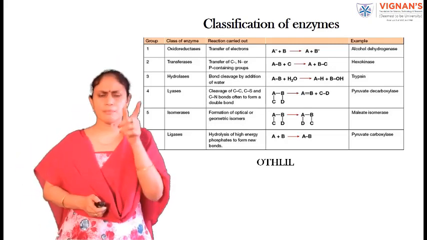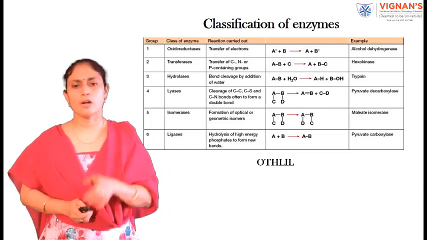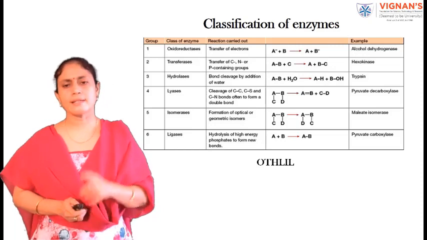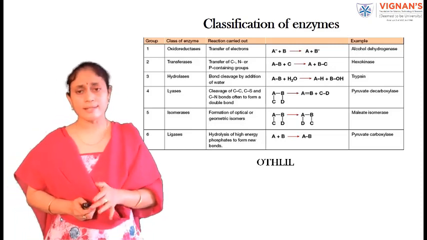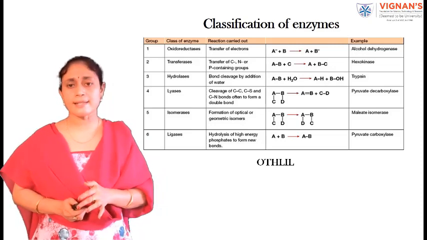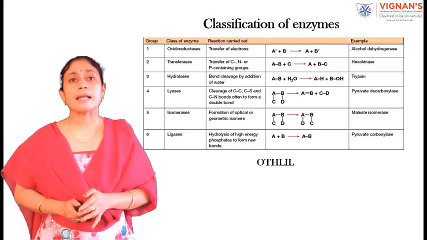So I'll give you a small tip so that you can remember the order of classes. Just remember the word OTHLIL. O represents oxidoreductases, T represents transferases, H represents hydrolases, L represents lyases, I represents isomerases, and the last L represents ligases.